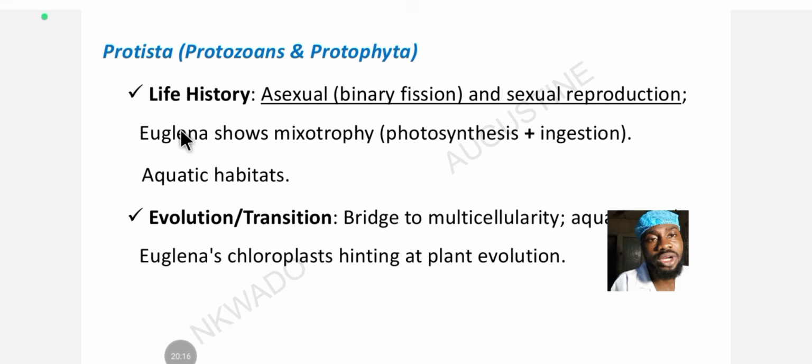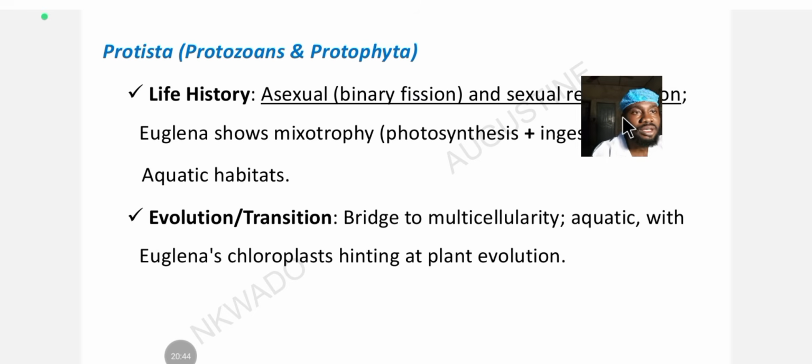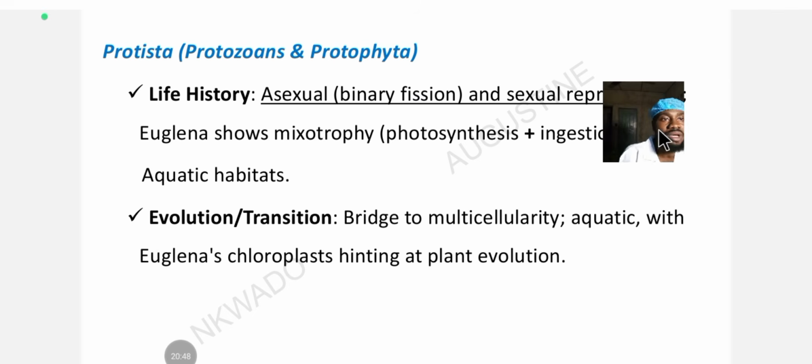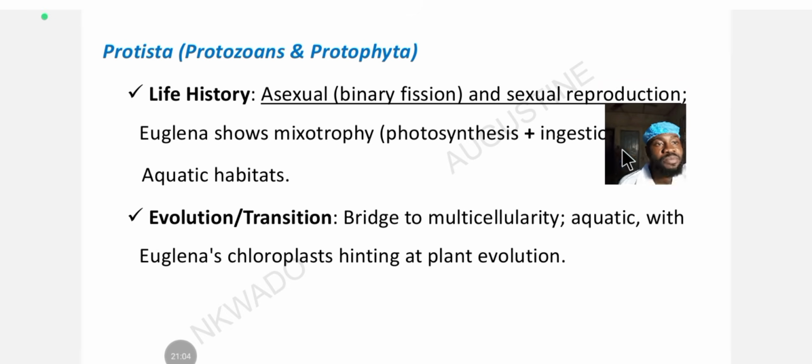All right. Euglena shows mixotrophy, which is what? Photosynthesis and ingestion, like I explained before. It has this plant and animal-like characteristic, okay? So it can make its own food, and it can also ingest and digest food. Their habitat is aquatic. I said this in the beginning, that protozoans and protophyta are mostly what? Aquatic. Now, in water they stay. So if you want to be infested by amoeba that causes amoebic dysentery, all right? Go and swim in any water, dirty water. You are going to be infested by protozoans. Now like mosquito larvae, they thrive well in stagnant water, because that's their habitat.